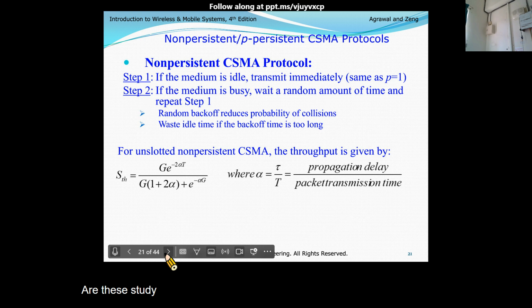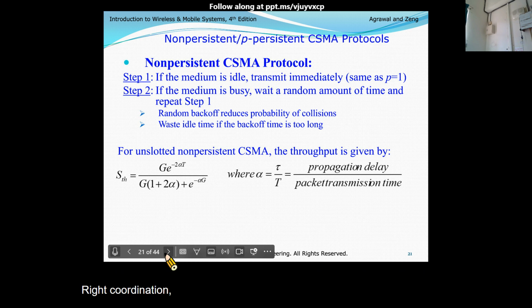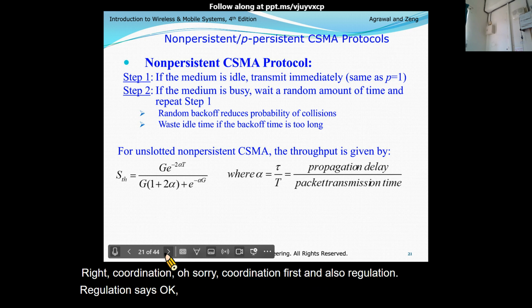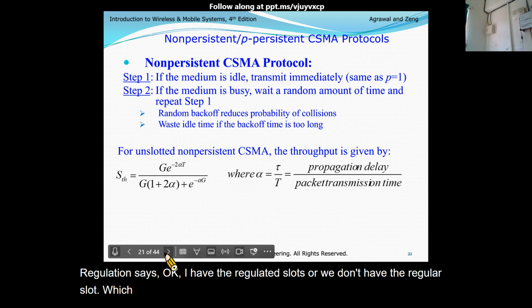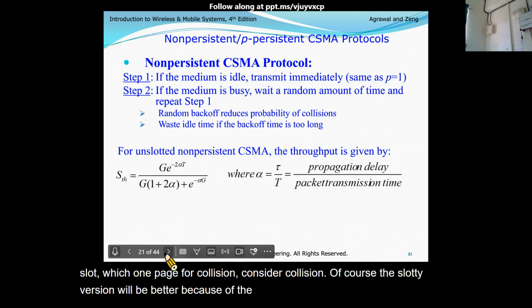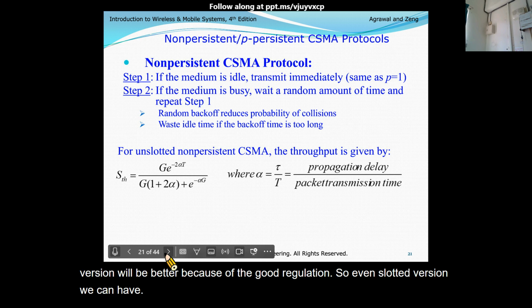Why is the slotted version better? Because we can have some coordination first, and also regulation. Regulation says, okay, I have the regulated slots. Or, we don't have the regulated slots. Which one is better? Considering collision, of course, the slotted version will be better because of the good regulation.